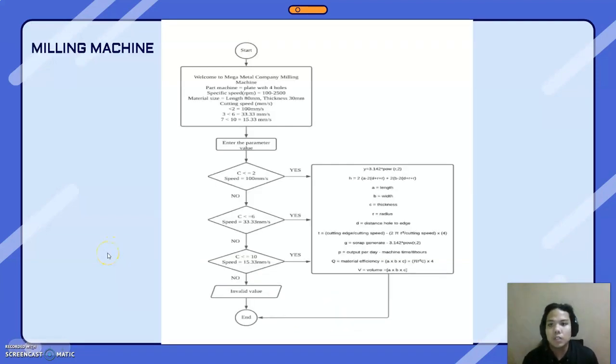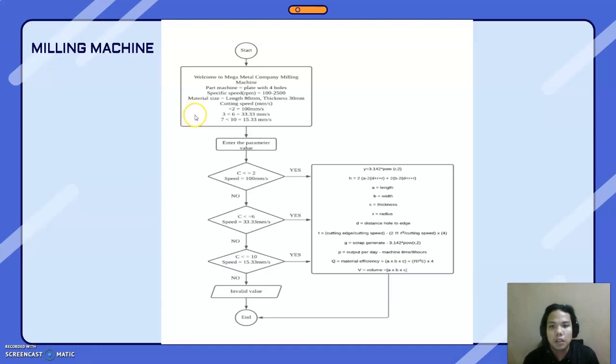So the next flowchart is for the milling machine. First is start, and then we continue to the process part. This is our product, a plate with 4 holes. Spindle speed is 100 to 2500 rpm. Material size is length 80 mm, thickness 30 mm.